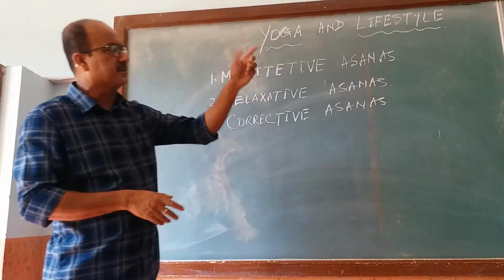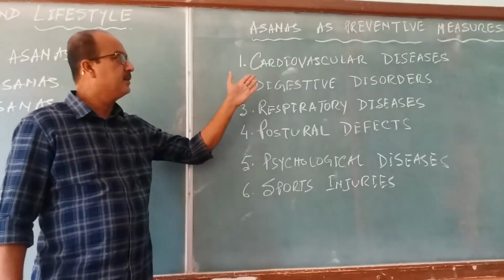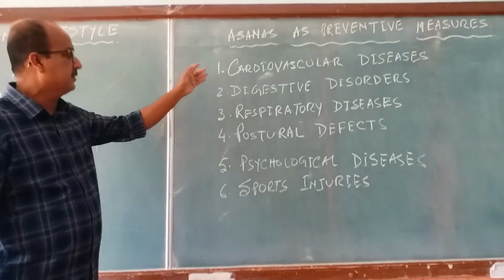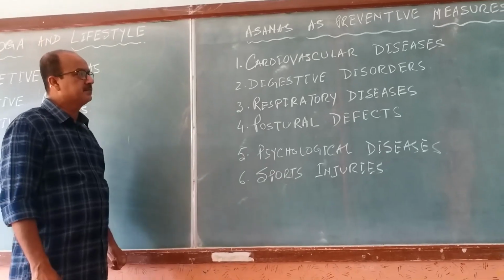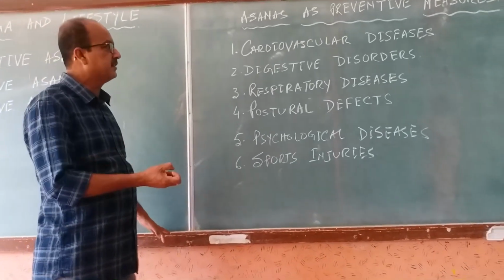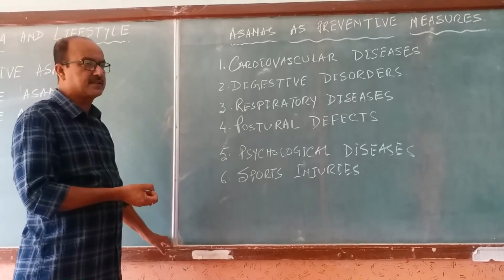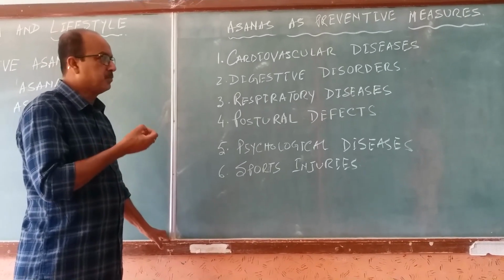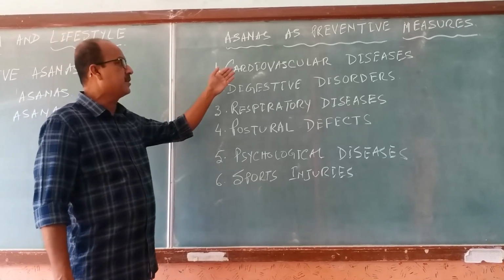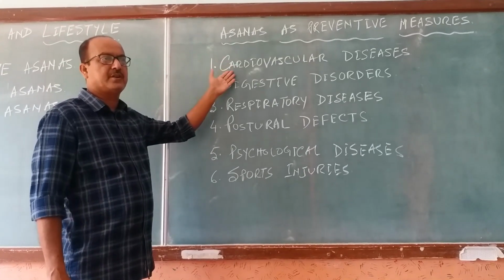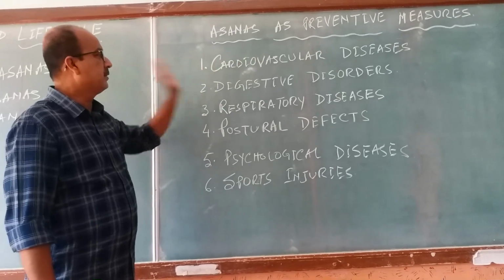These asanas also act as preventive measures. What are these preventive measures? Number 1, cardiovascular diseases. Just now I told you it strengthens the heart. So naturally blood circulation increases, and the fresh body gets fresh oxygen. So we can avoid several cardiovascular diseases like hypertension, heart attack or coronary heart diseases.